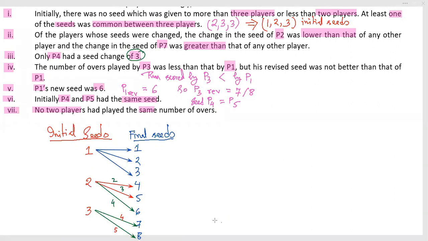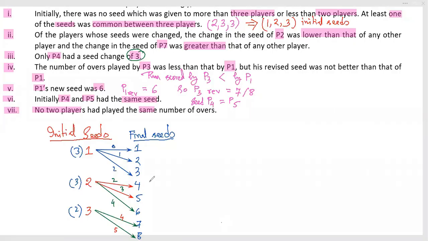And if I consider that changes, it is 0 change, it is 1 change, and it is 2 change. So here I can find out only 1, it is of changing 3. So that's why my initial idea that from 1, it was 3 number of people, 2, it would be 3 number of people, and 3, it is definitely 2 number of people. And finally, these would be the seeds. And in which way it is changing, that I need to find out.